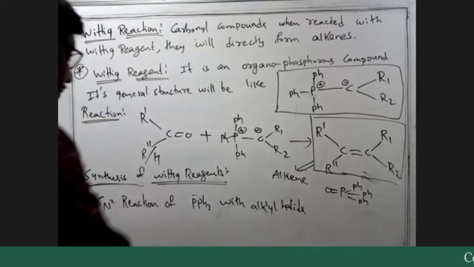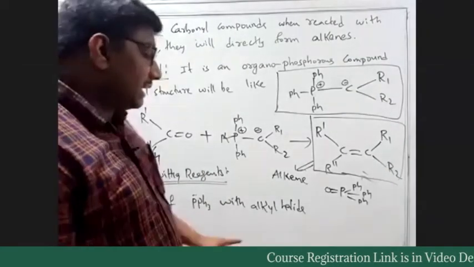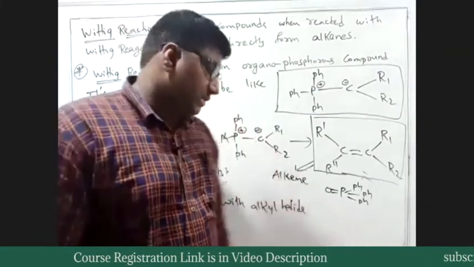So when SN2 reaction of PPh3 occurs with alkyl halide, we get a phosphonium salt.